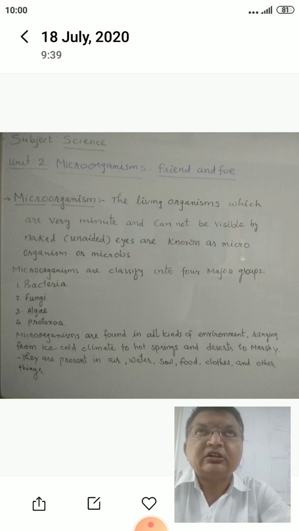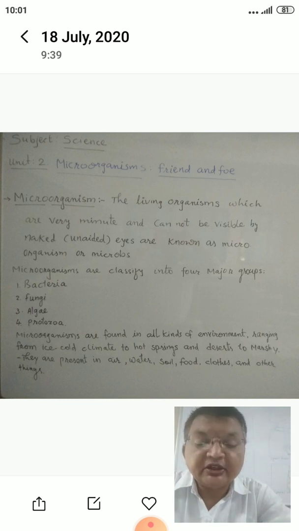Milk contains bacteria, and curd is formed due to the presence of bacteria. Without the bacteria, curd formation is not done. Keep in mind, growth of this bacteria is more in hot climate, and that is why we keep milk in a freezer.